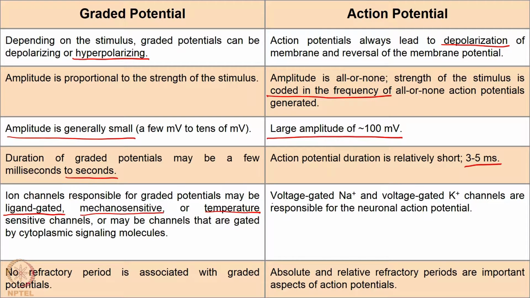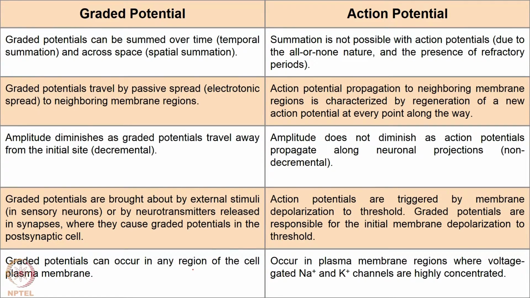always caused by voltage gated sodium and voltage gated potassium channels, and it is the interplay between their conductances that causes action potential. We have seen this in the previous class, right. And in action potential, there is a period during which you cannot cause one more action potential, right. This period is called a refractory period. Why is this happening? Due to the inactivation gate of the voltage gated sodium channel closing, right. There is no refractory period associated with graded potentials, right.